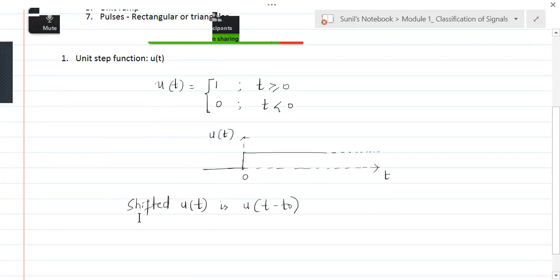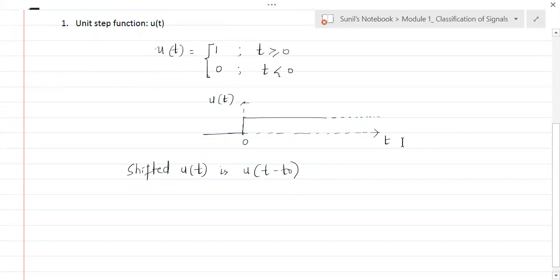Okay, so if u of t goes from 0 to infinity, can you tell me where u of t minus t naught is going from? Anybody? From where to where is u of t minus t naught ranging? What is the range of u of t minus t naught? To infinity. From where to infinity? T naught to infinity. Very good. So it is shifting u of t to the right.